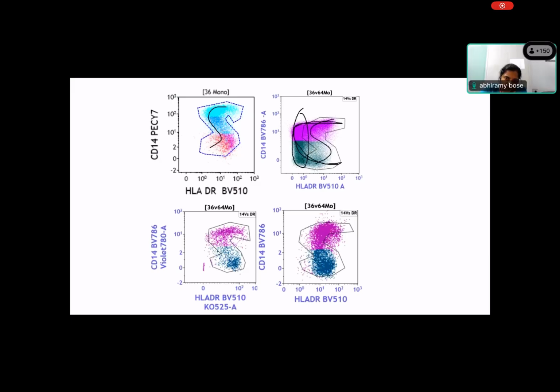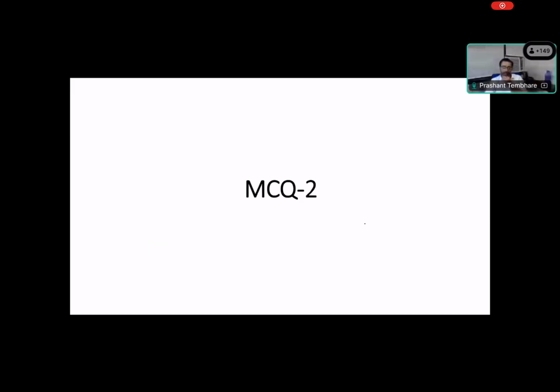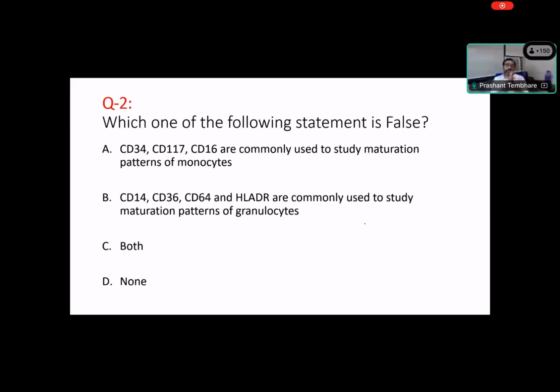So there is a loss of maturation pattern. Again, another case: normal looks like this, but instead of normal, this has become straight. So this is again another case that shows loss of normal maturation pattern. Okay, so that was the normal maturation pattern. Now let's see what we have understood.